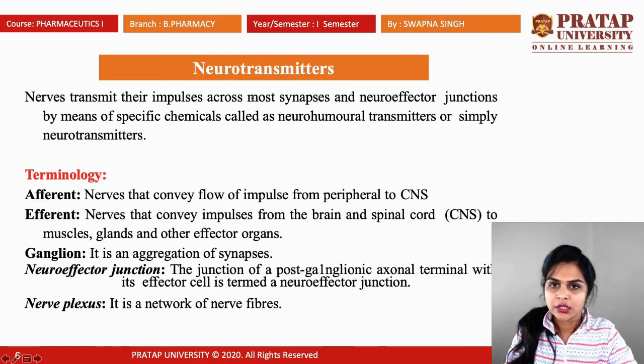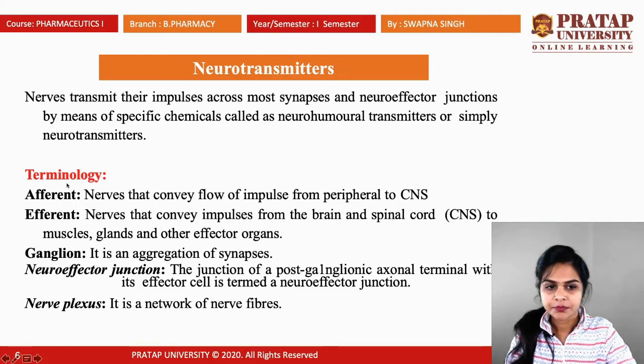So the nerve that transmits the messages, that can transmit the impulses from the brain and spinal cord, so basically from CNS to various parts of the body, is known as neurotransmitters, or you can say neurohumoral transmitters. So they are chemicals present in the nerve, brain and spinal cord and transmitted by the nerves to the various organs of the body. There are some terminologies.